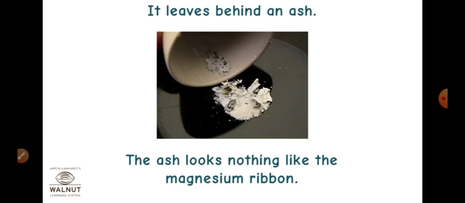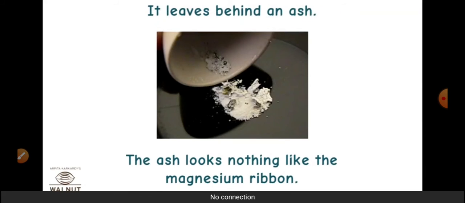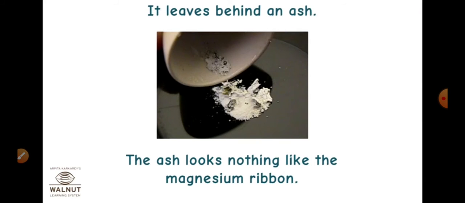So it leaves behind an ash. When the magnesium ribbon is burned, what has happened here? The ribbon is getting converted into ash. Now the ash looks nothing like the magnesium ribbon. It means the ribbon which we burned is not similar to the ash. A new substance is formed, that is the ash.